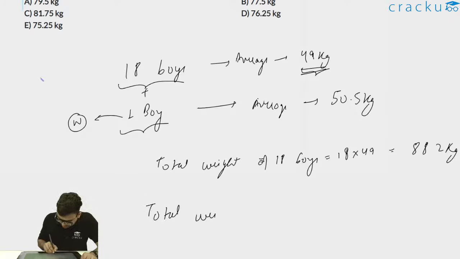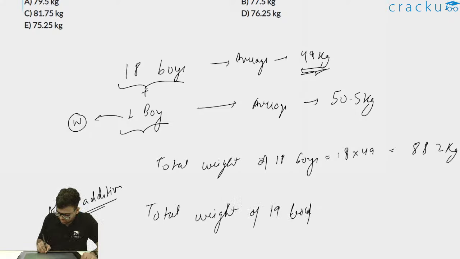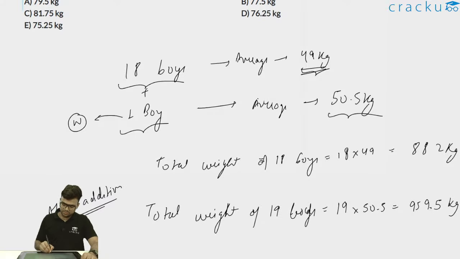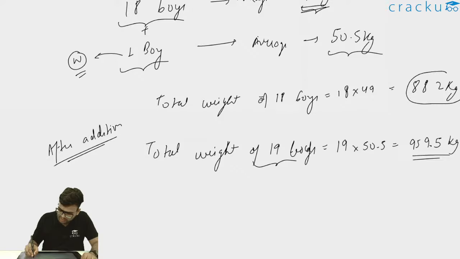So after the addition of one boy, the total weight of 19 boys will be 19 into, what is the average weight now? Average weight is 50.5 kg. So 19 into 50.5 will be equal to 959.5. The total weight of these 19 boys now, when one boy whose weight was W is added, is 959.5 kgs. Initially the weight of 18 boys was 882 kgs.